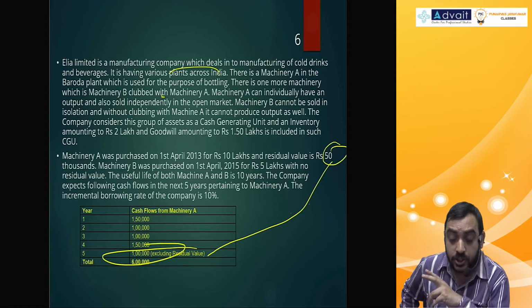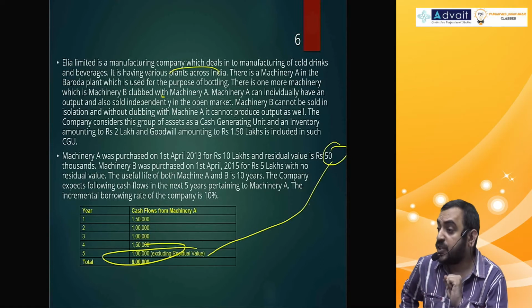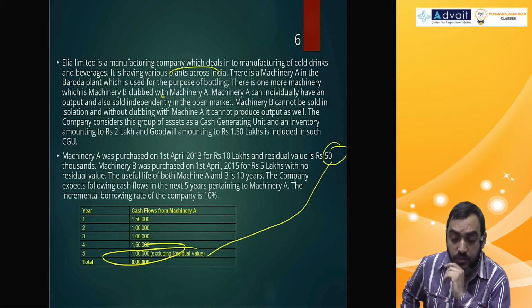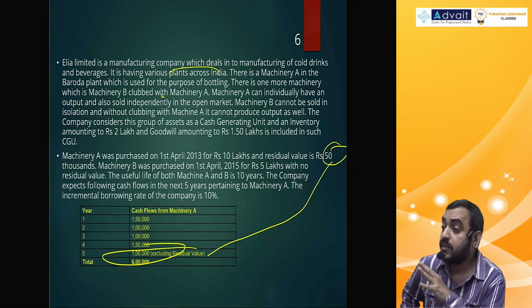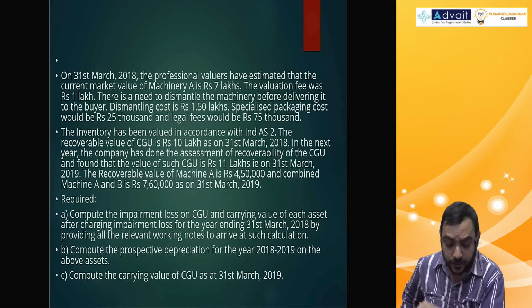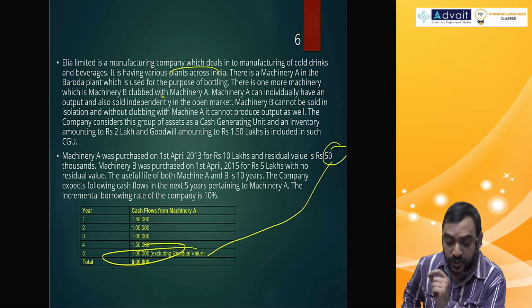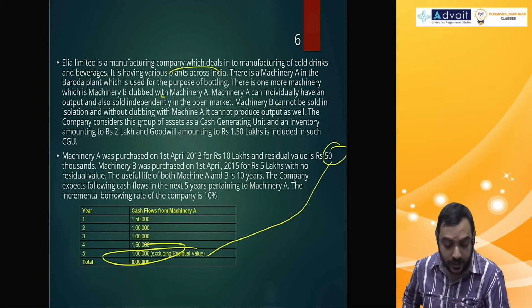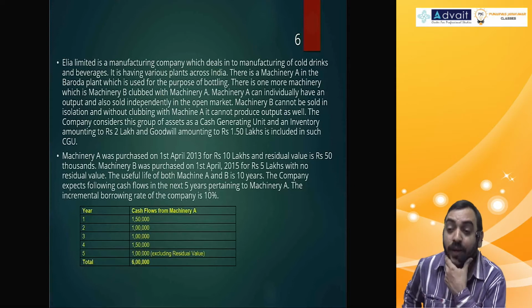For both machinery A and B, it was purchased a long time back, but you are valuing on 31st March 2018. Therefore, first step would be to calculate the carrying amount after providing depreciation. But here one small trick is there. It's a very silly thing, but people do fall for it. How many years depreciation are you going to provide?